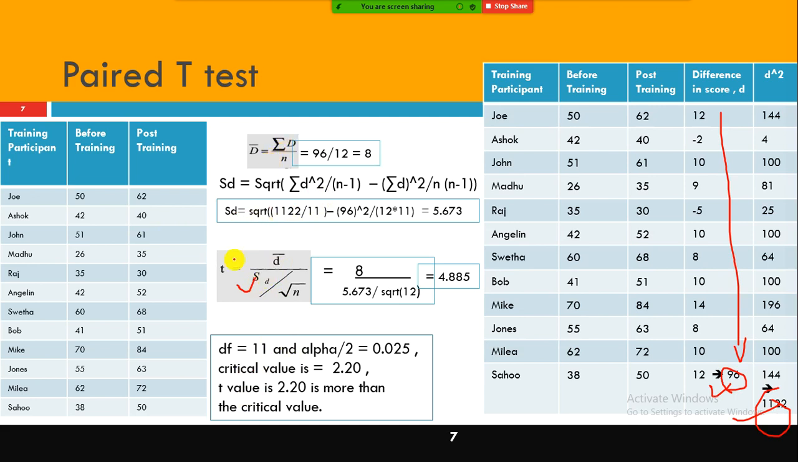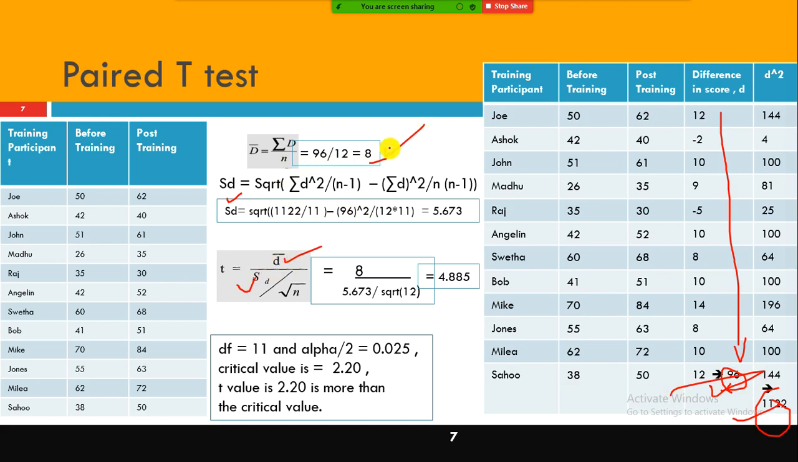Since you have two samples, the way of computing the standard deviation is different. And see, this is the formula. For d bar you need to find out this way, and the standard deviation using this equation. For d bar, the sum of all the differences is 96, divided by the number of samples, 12. So you get 8 here. You got the d bar value.